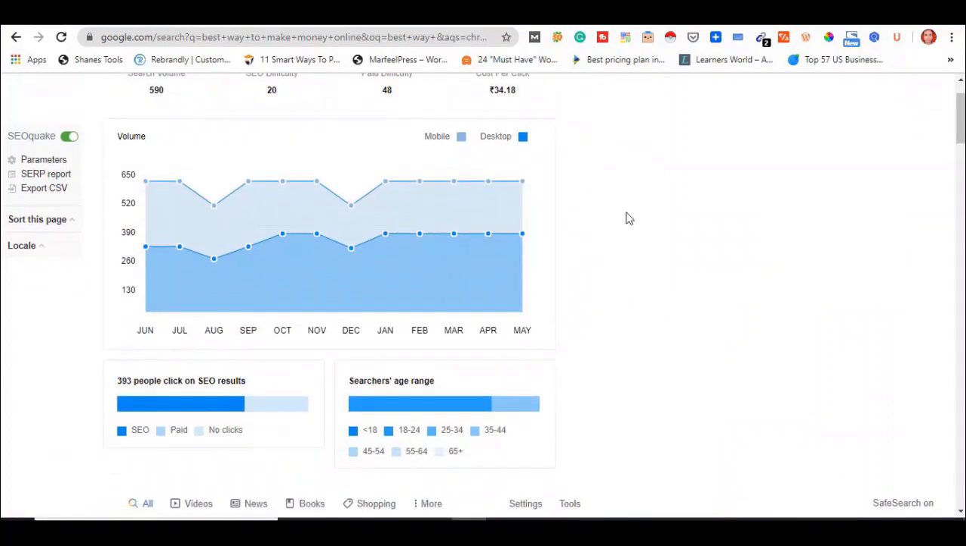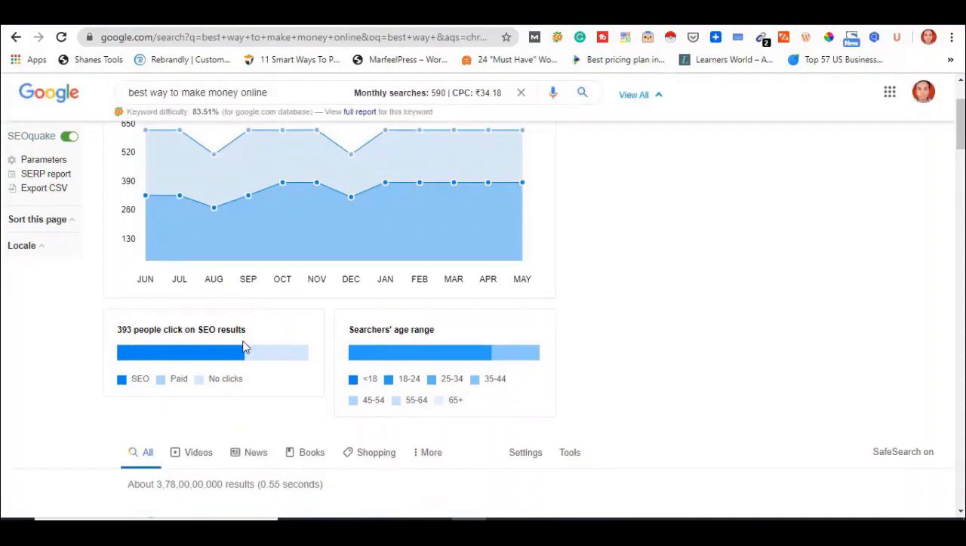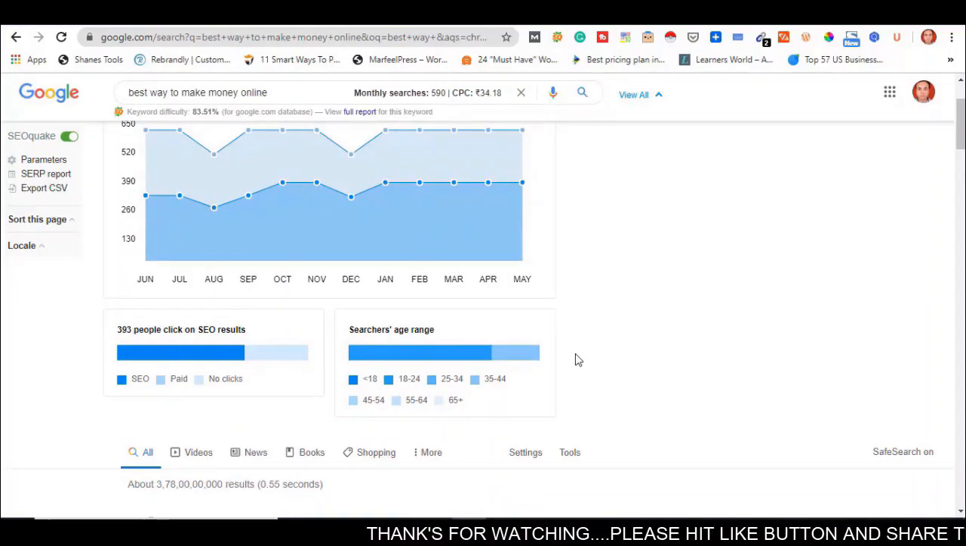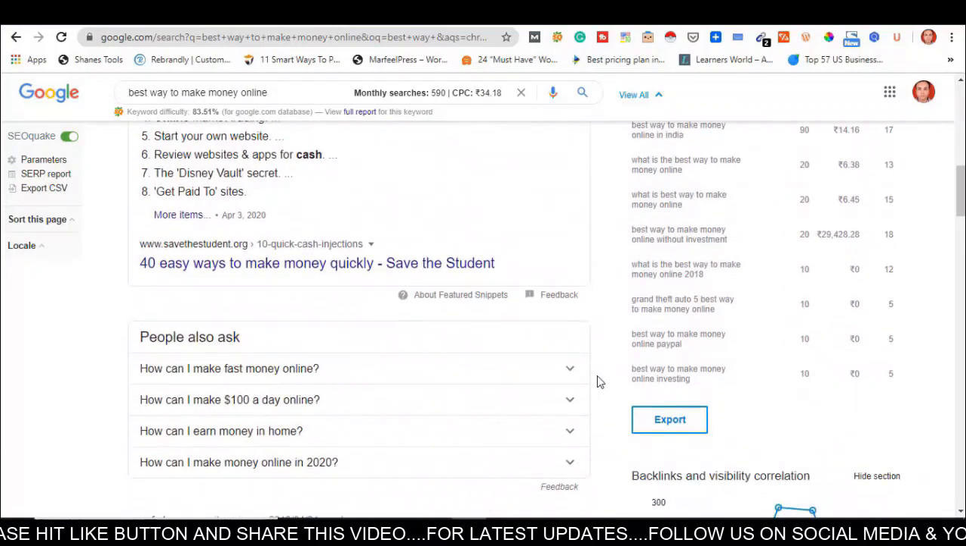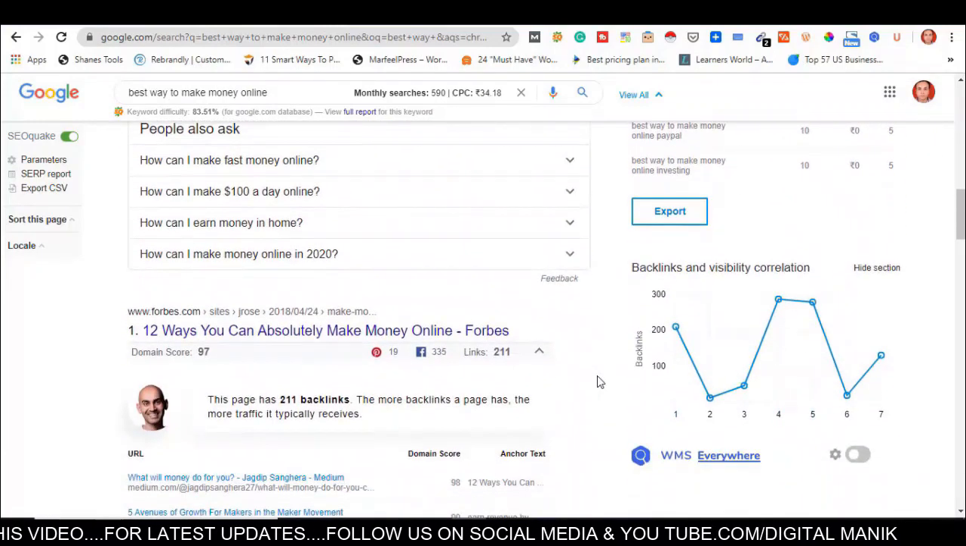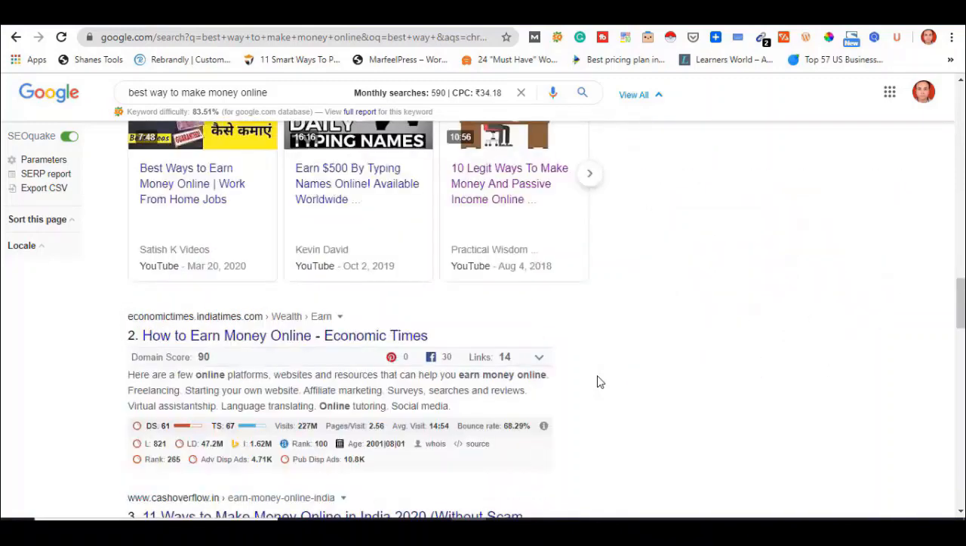You can see in the window that trend data is showing in graph form for mobile and desktop. You can see here that 393 people click on SEO results, and here you can also see which age group of people search that keyword. The next feature of this Chrome extension is that when I search that keyword, lots of search results came on the screen related to Forbes.com, economictimes.com, etc.